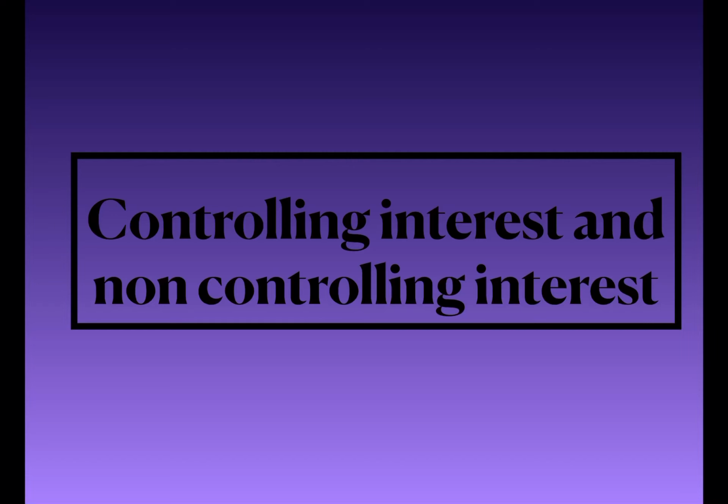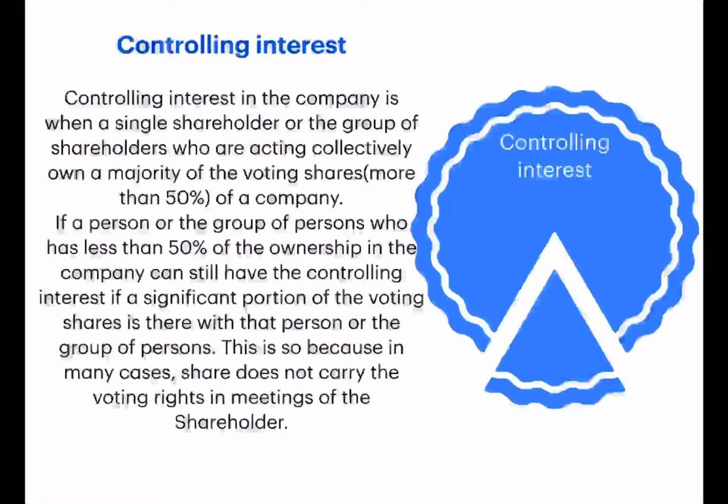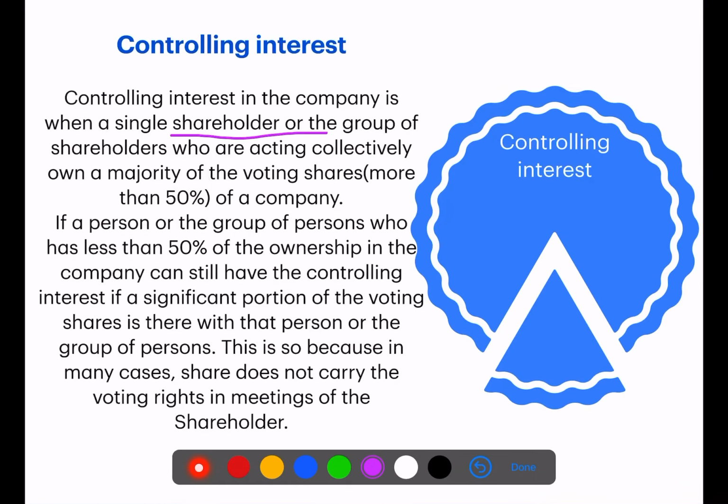Controlling interest and non-controlling interest. So let's get started. Controlling interest. Controlling interest in a company means when a single shareholder or a group of shareholders who are acting collectively hold a majority of voting shares, more than 50% of a company. That is known as controlling interest. Simply, if a shareholder or group of shareholders is holding more than 50% of voting shares in the company, it is known as controlling interest.